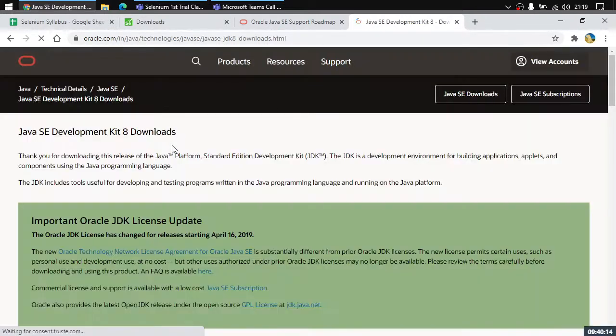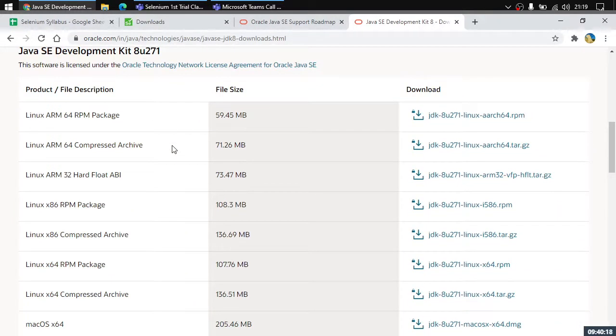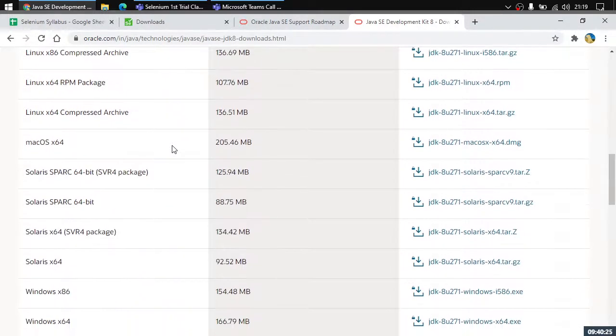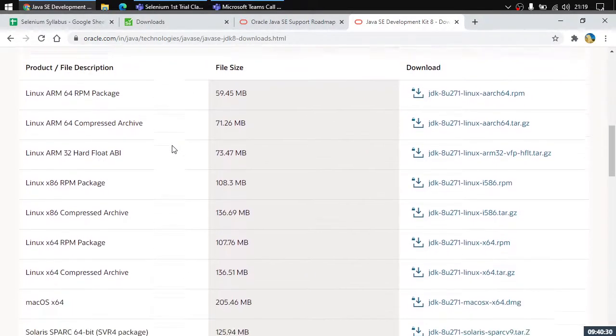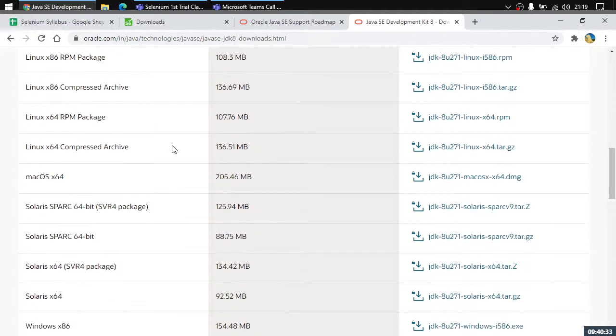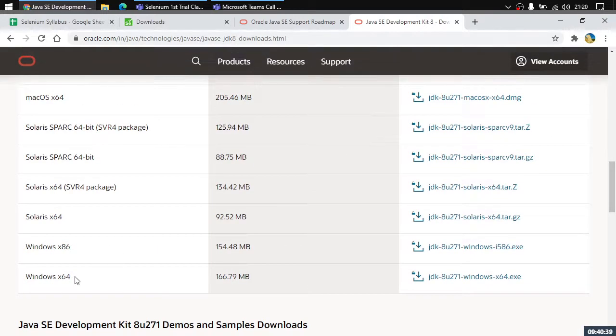Click here and you can see this page where you would be asked for a few things, right? Now the thing is, they have provided us a list of files that we can download. The question comes up, which file do we need to download? There are different versions of JDK provided, but only one is the file that you need to download. For example, I'm using Windows 64-bit, so I would be downloading this particular file. You may be using Windows 32-bit, so you need to download this particular file.